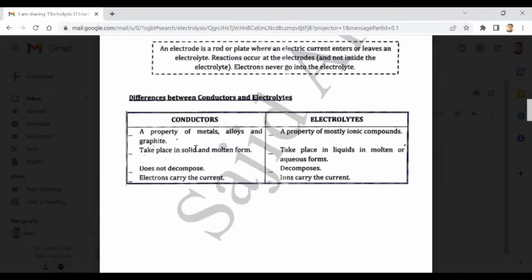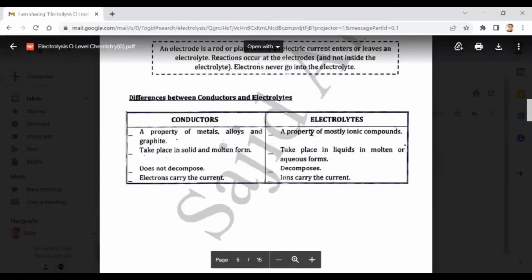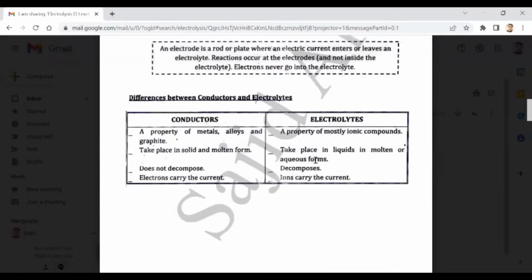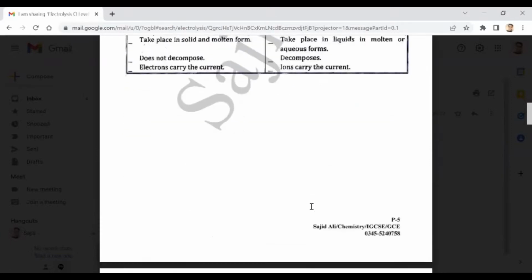Electrons carry the current in conductors, whereas electrolyte is a property of mostly ionic compounds, take place in liquids, in molten or in aqueous form. Aqueous solution means when they dissolve in water, they undergo reaction and decompose. They decompose during electrolysis, and in electrolytes, ions are responsible for carrying the current. Okay, beta?